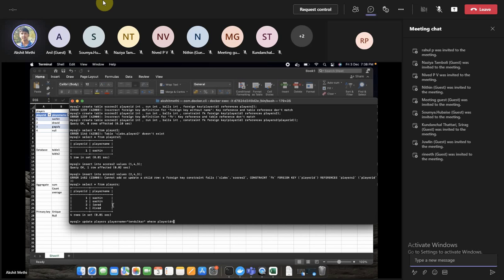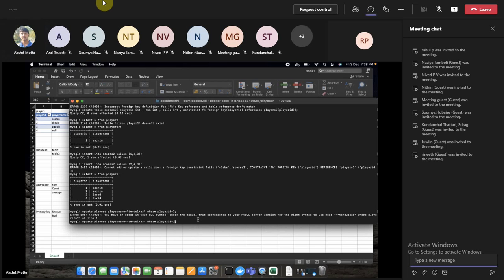Why am I using where? If I don't use where, it will update all the rows because it doesn't know on which particular row you wanted to do this. So according to SQL, you wanted to apply this on all the rows.